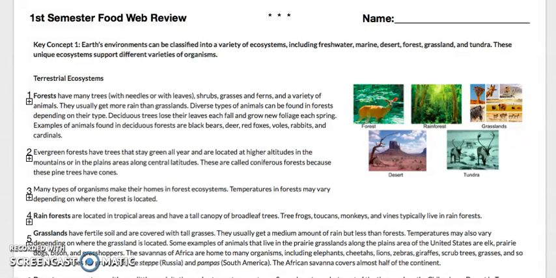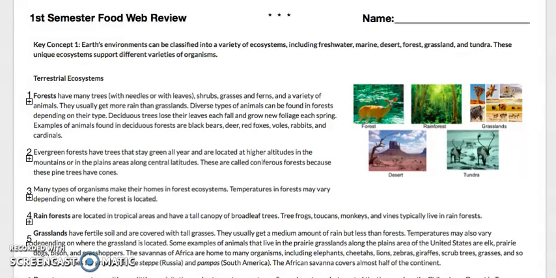Deciduous trees lose their leaves each fall and grow new foliage or leaves each spring. Examples of animals found in deciduous forest are black bears, deer, red foxes, voles, which are kind of like weasels, rabbits, and cardinals. We live in a deciduous forest.